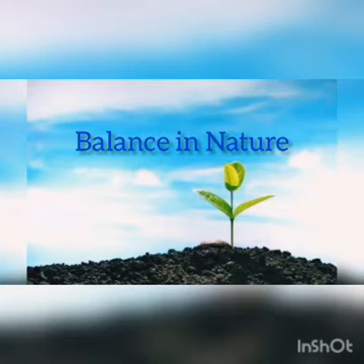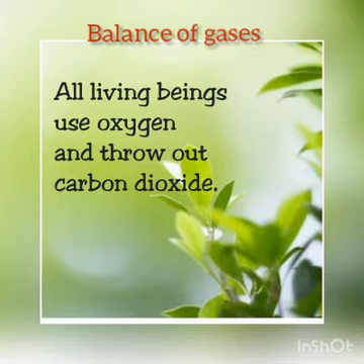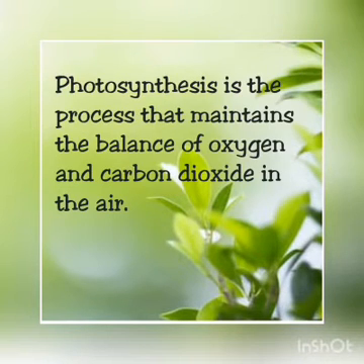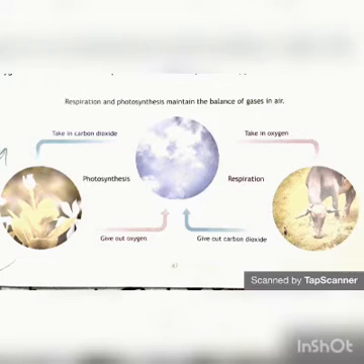Let us see how nature maintains a balance of gases. All living beings use oxygen and throw out carbon dioxide. Photosynthesis is the process that maintains the balance of oxygen and carbon dioxide in the air. Plants use up carbon dioxide and produce oxygen during photosynthesis. Respiration and photosynthesis basically maintain the balance of gases in the air.